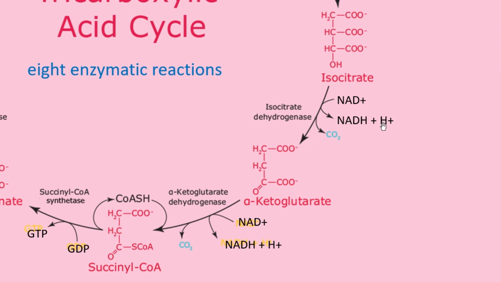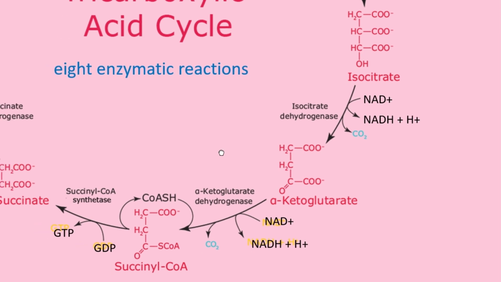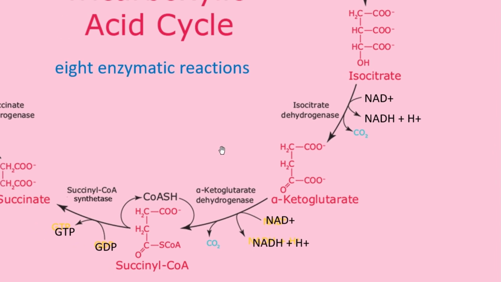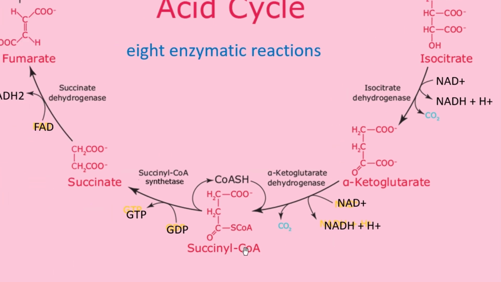In both steps a CO2 molecule is released, so decarboxylation plus oxidation reduction reaction are both happening. Ultimately, from alpha ketoglutarate, succinyl CoA will be released.